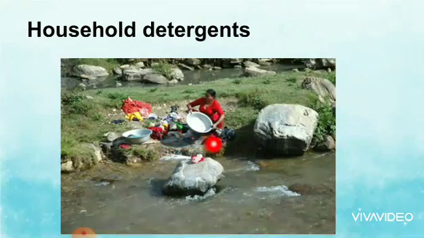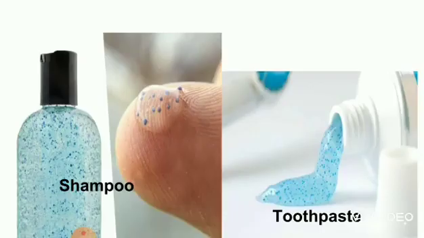First, household detergent. Household and cleaning detergents are a major cause of water pollution. Synthetic, that is non-biodegradable, detergents have chemicals that do not break down and can end up polluting both surface water and groundwater. Excessive use of detergent, what will happen? It adversely affects fish and other organisms.